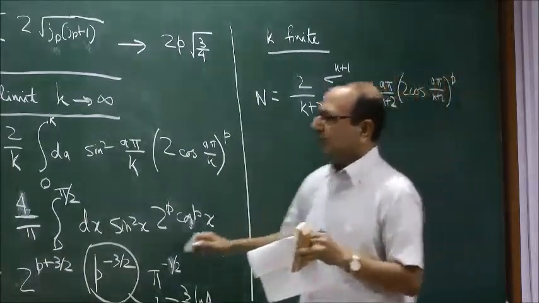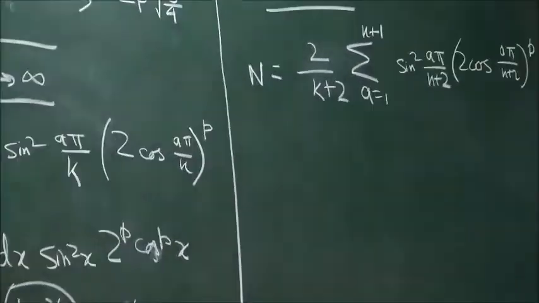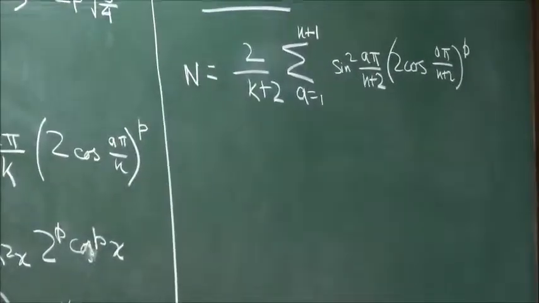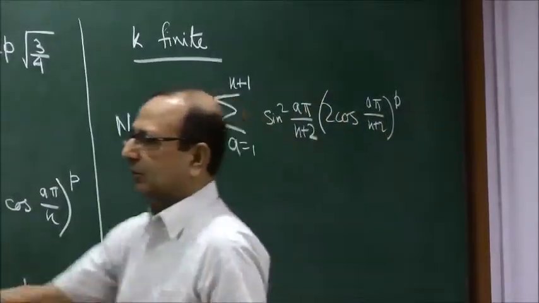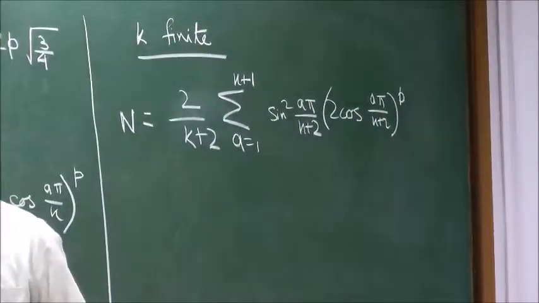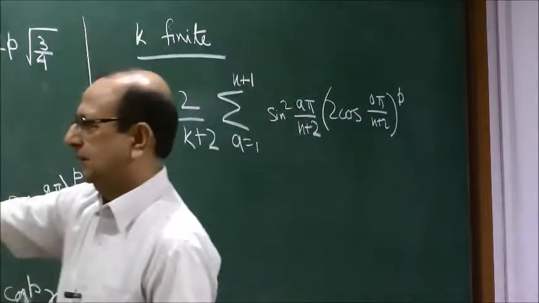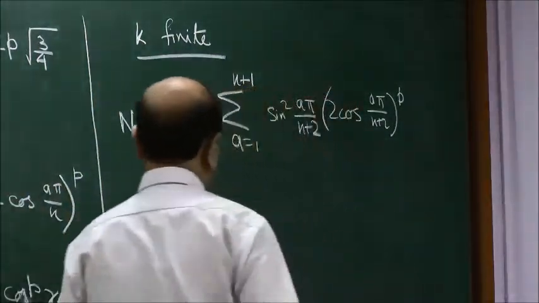So what I've done is to replace this JP by half, and this produces the Pth power of 2 cos A pi by K plus 2. So this becomes sine 2 theta divided by sine theta, so that is 2 cos theta, theta is A pi by K plus 2, so this is what happens.